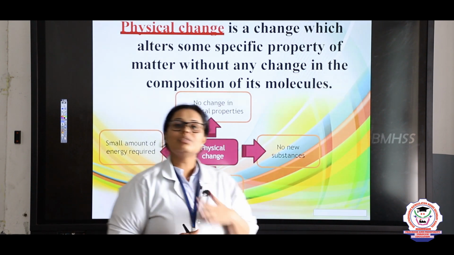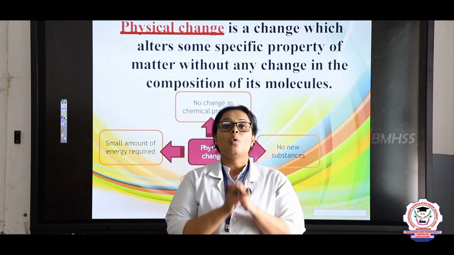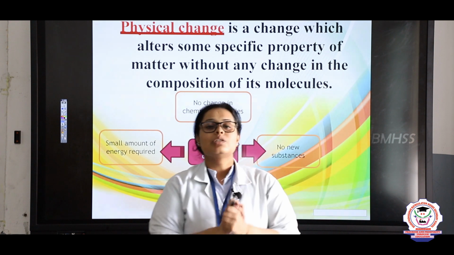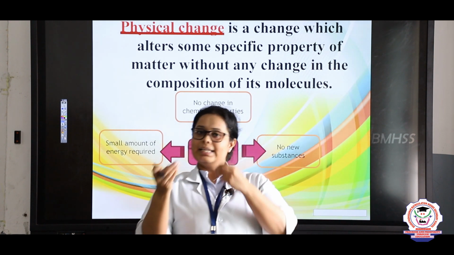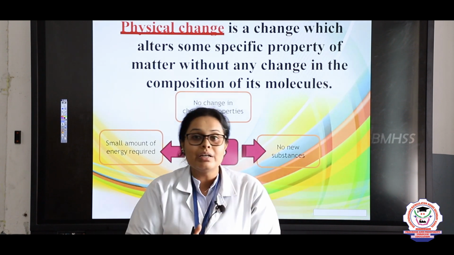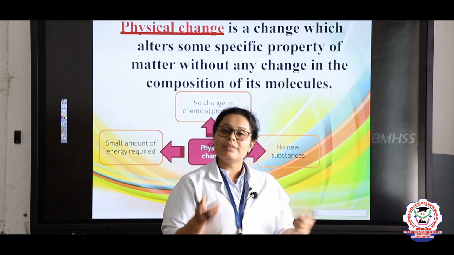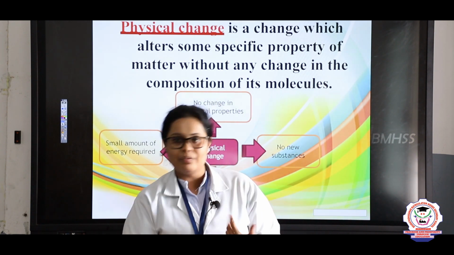Second, no new substance is formed. Taking the example of water again, whenever water is heated or frozen, it remains water, right? It does not change into a new product. So in physical changes, no new product will be formed.